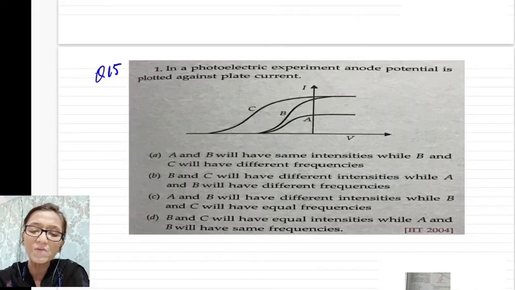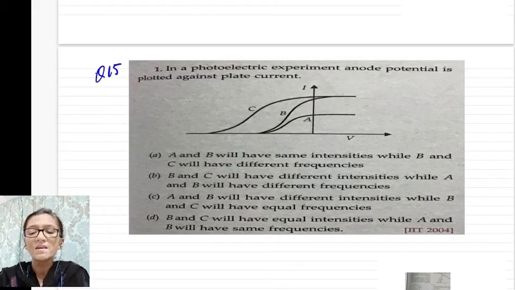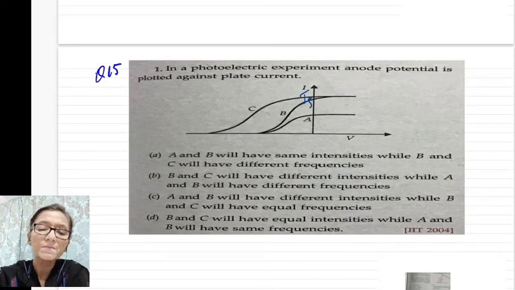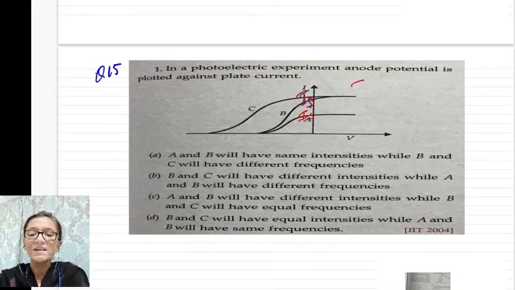A and B will have same intensities. But this cannot happen because you know that when these saturation currents are different, then intensity should also be different.